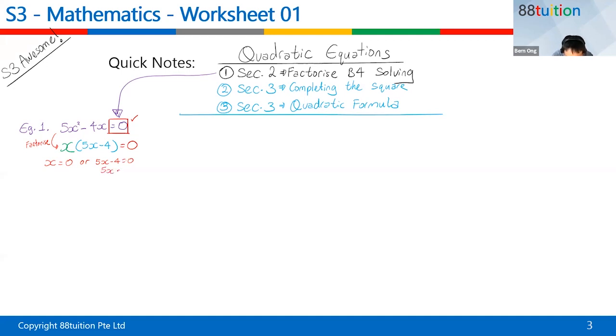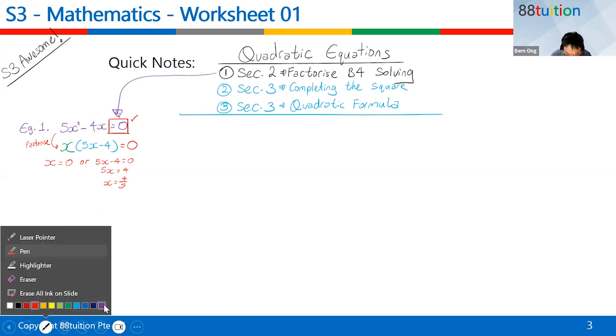5x is equal to 4. X is equal to 4 or 5. Remember all this? This is what you learn in Sec 2. Okay? So this is example 1. You are supposed to factorize before solving. But sure, sometimes the quadratic will come in this particular form.